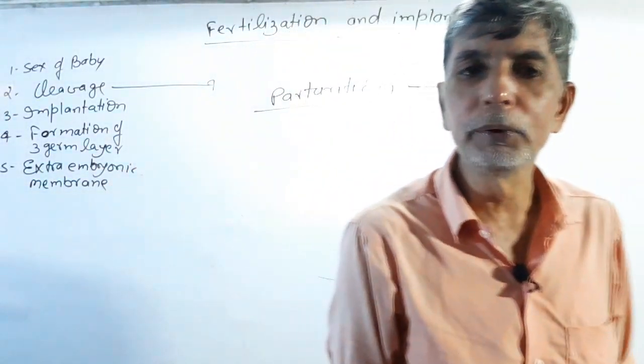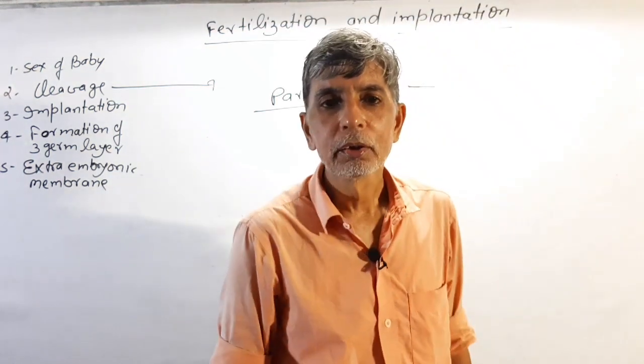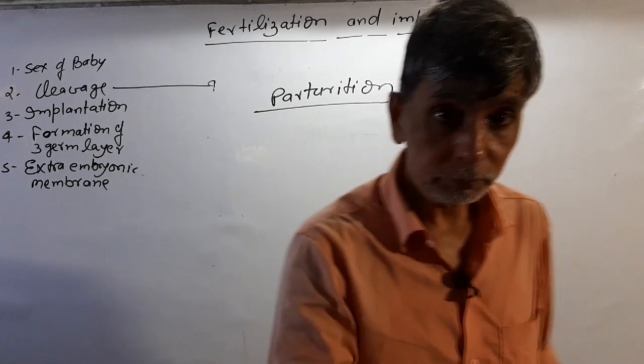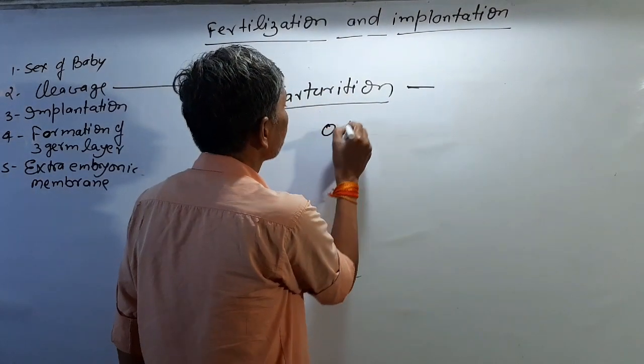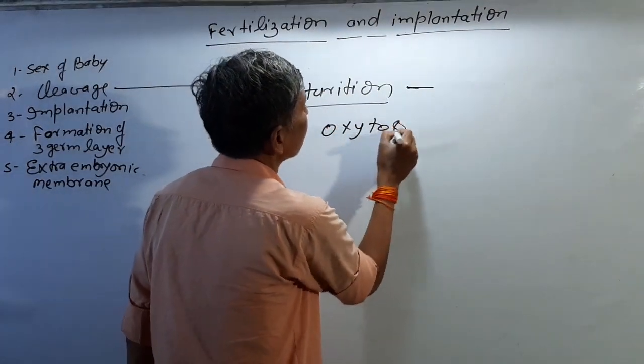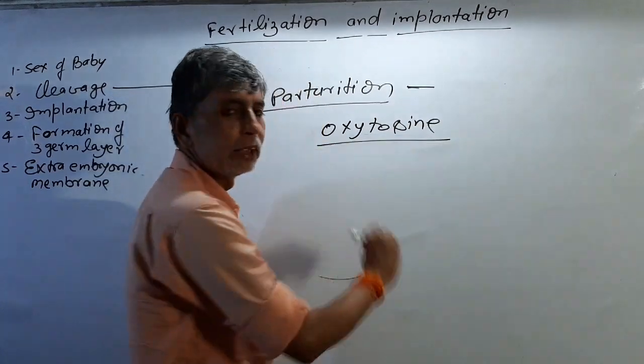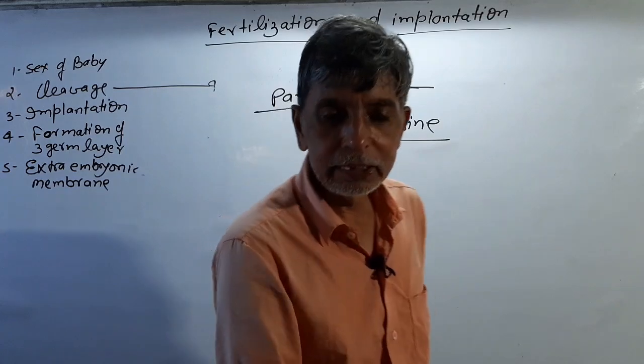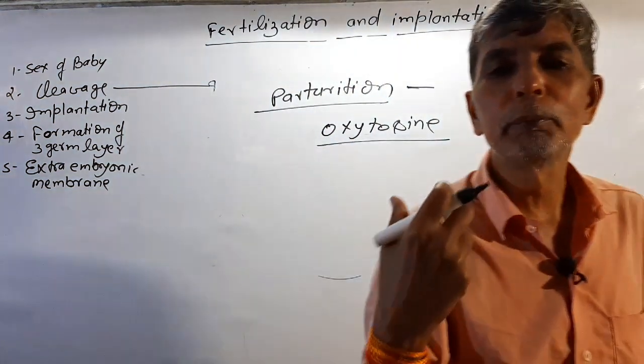At the time of delivery, hormones are released. The pituitary releases a hormone called oxytocin. These hormones released by the pituitary gland contract the uterus and develop labor pain.